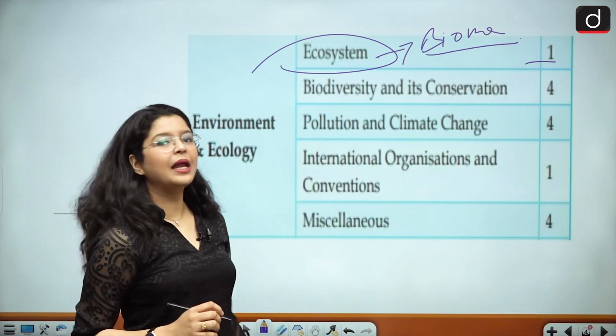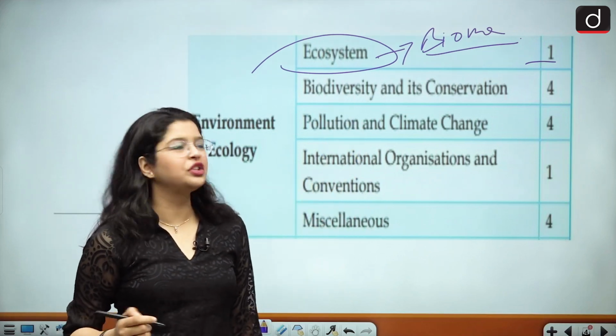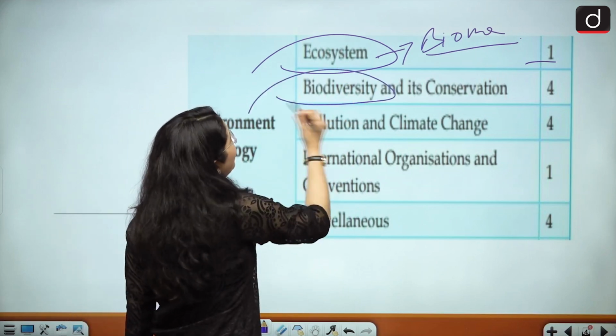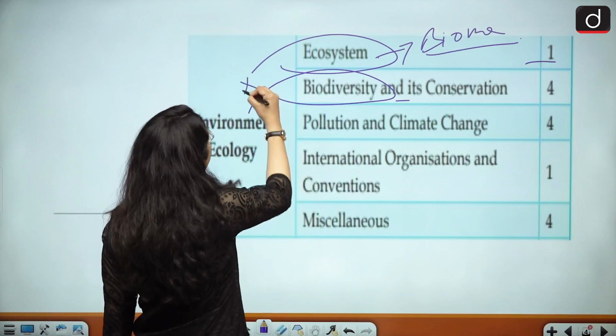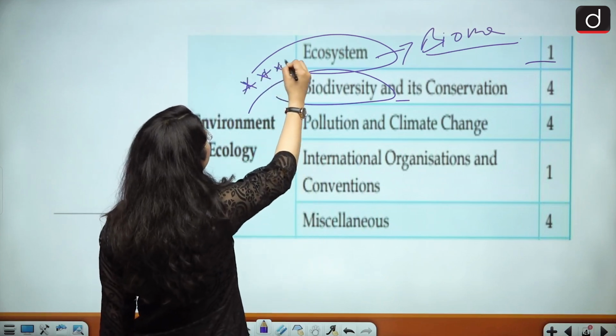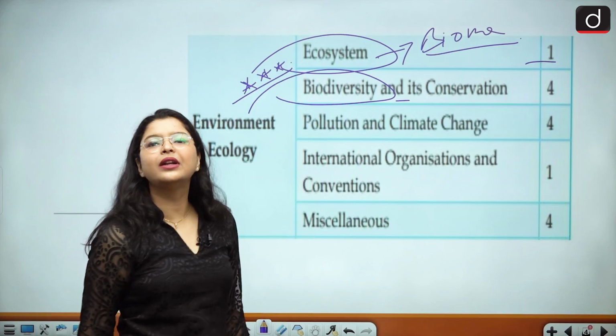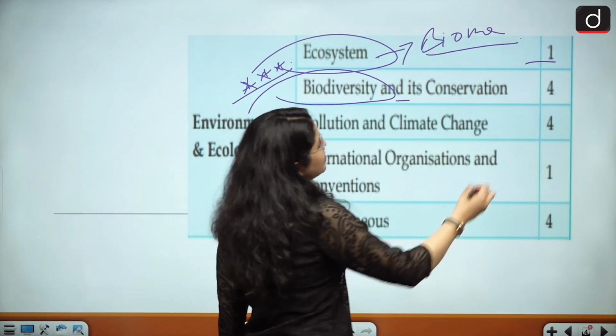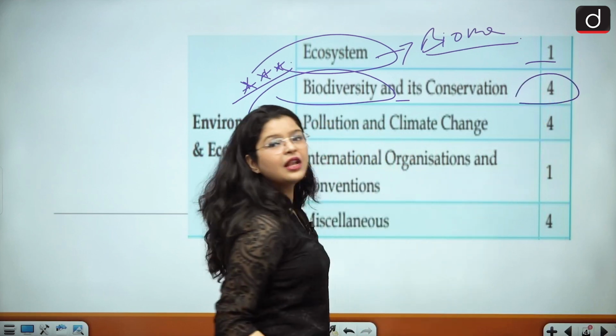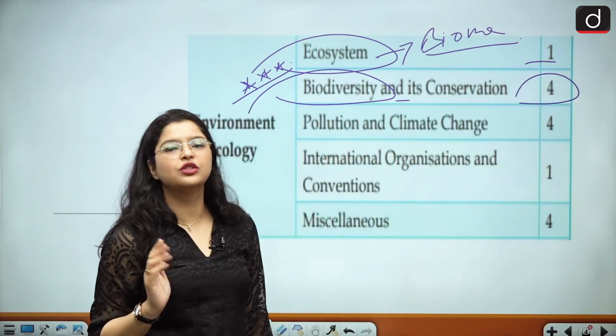All of this can be asked in your examination. Then comes the topic of biodiversity and its conservation. Very, very important topic. It is so important that you absolutely cannot skip this part, because in the year 2023 itself, 4 questions were asked from this topic.